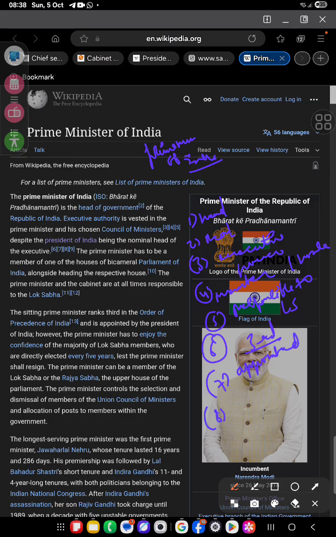Eighth is enjoy the confidence of लोक सभा, 5 ईयर तक कॉन्फिडेंस होता है. Ninth is Prime Minister can be member of लोक सभा और राज्यसभा. The Prime Minister controls the selection and dismissal of our ministers, he can do this.